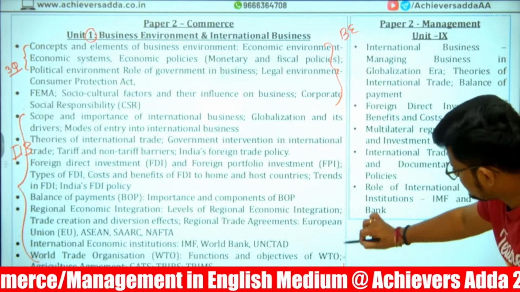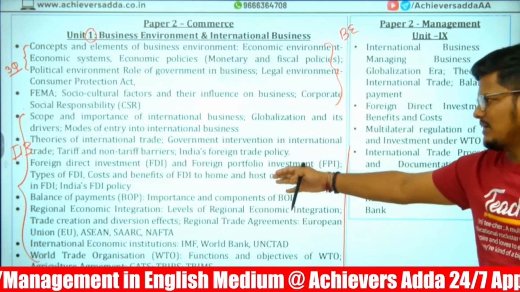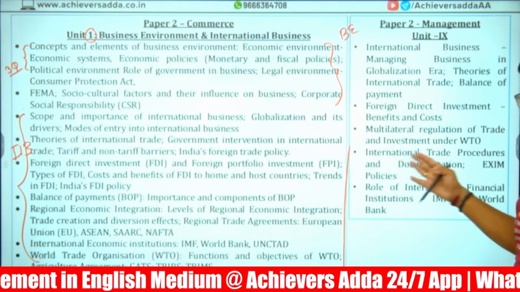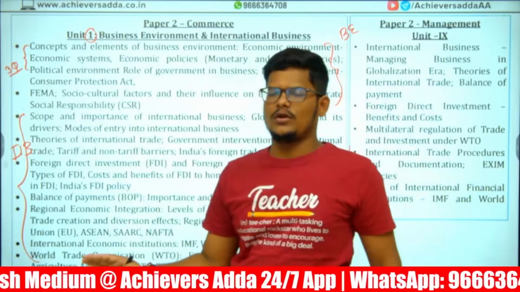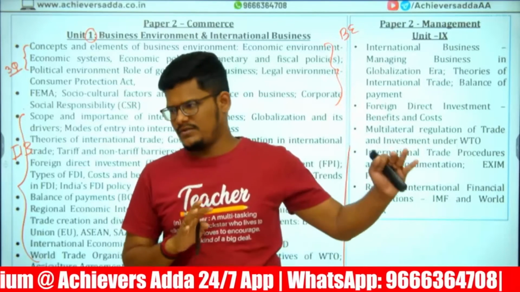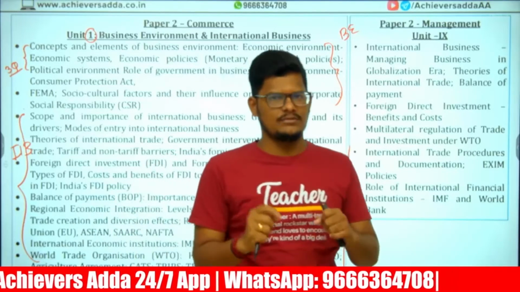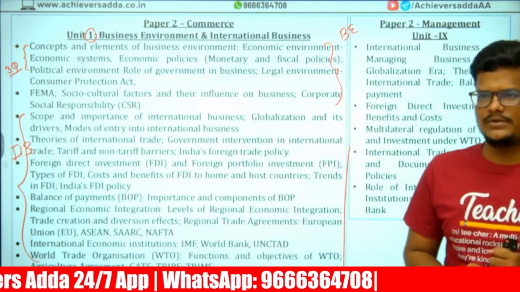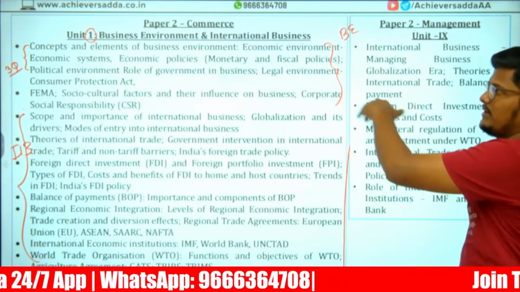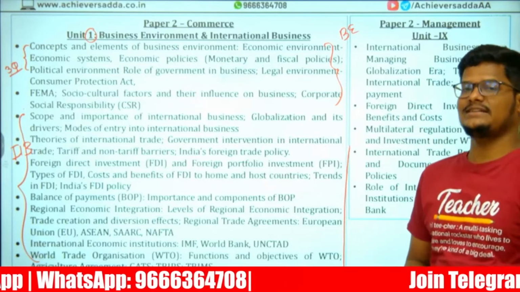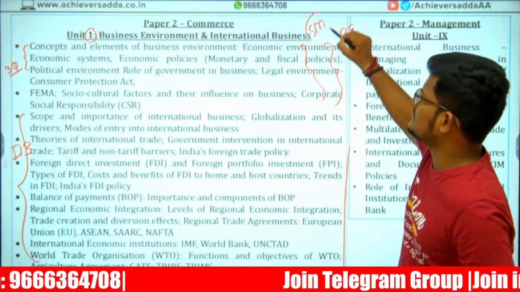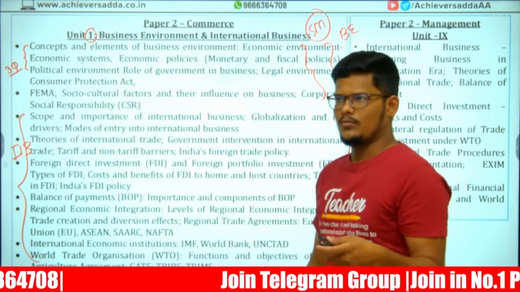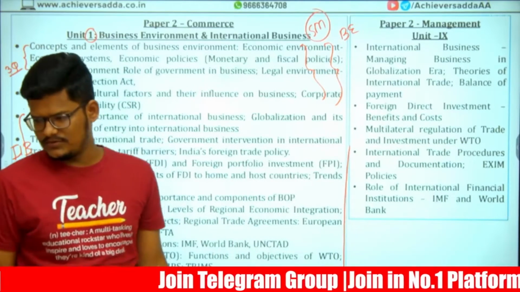From here, FDI, balance of payment, economic integration. So business environment is not part of Paper 2 Management, only international business is. The business environment topics relate to strategic management, where you can find them. So more or less it will be useful for both.